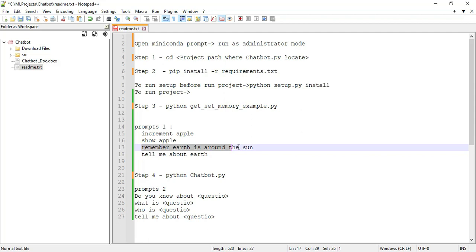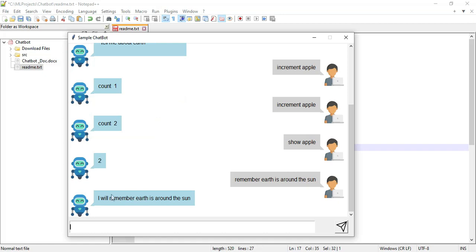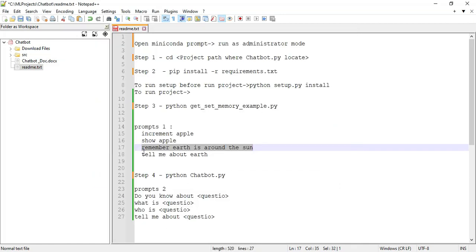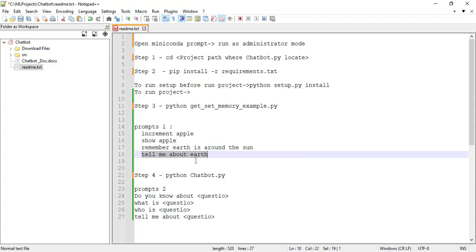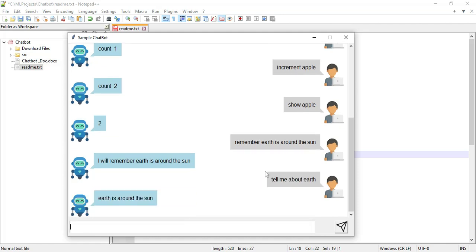Next, you can copy "remember earth is around the sun". These are the questions asked and the answers. You can scroll the answer. If you enter "remember earth is around the sun", the answer is automatically displayed: I will remember earth is around the sun. Next, "tell me about the earth". If you enter it, the answer is displayed: the earth is around the sun. These are the questions and these are the answers.